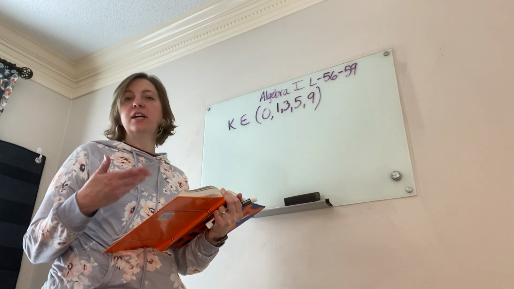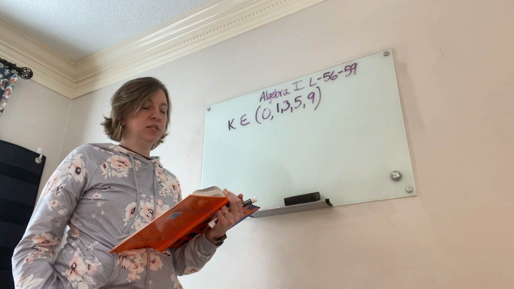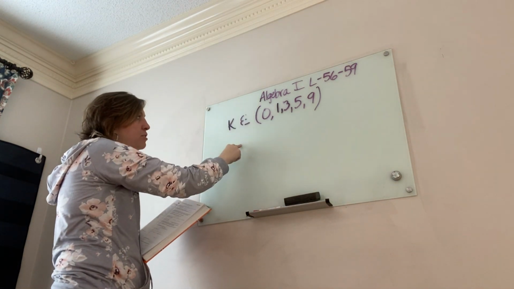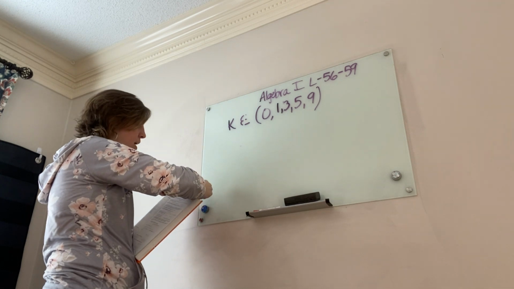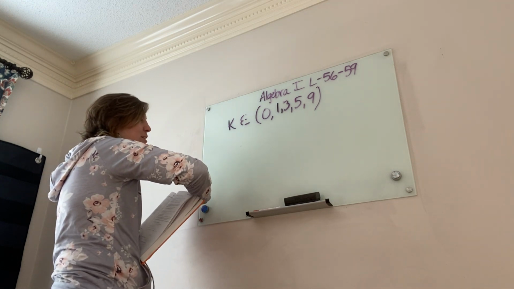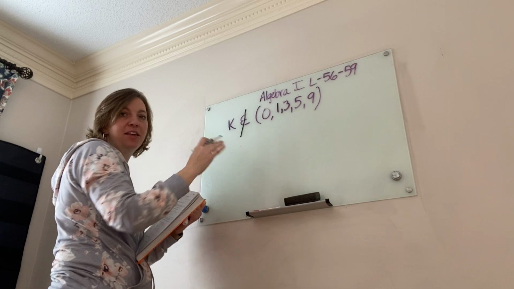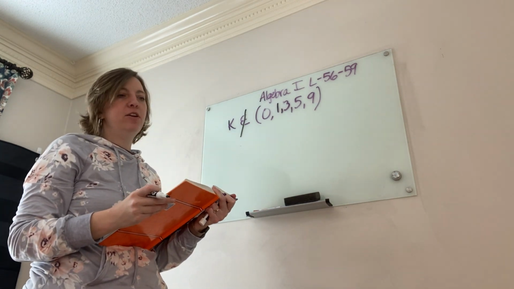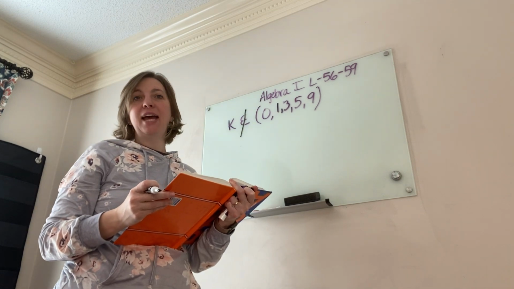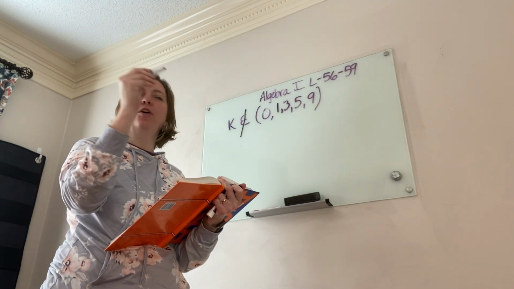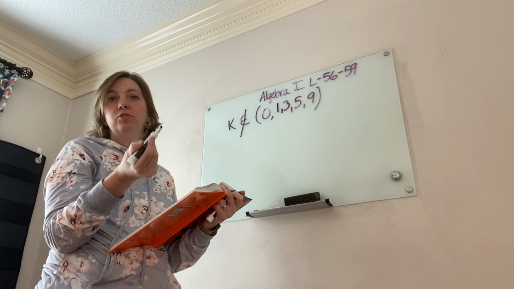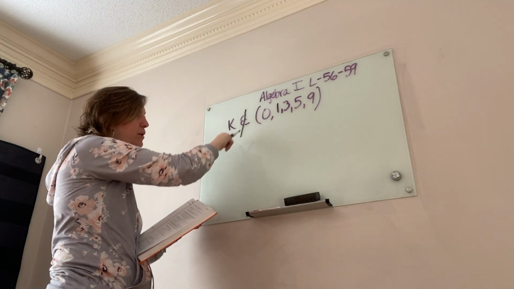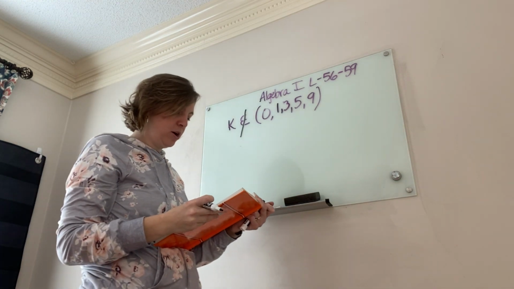So that's true. So that's all that you're doing in that lesson is just understanding that when it has this, it means it belongs to the set. When it has a line through it, you guys understand. If it has a line through it, it means it does not belong in that set, right? Maybe you've seen signs for like no texting somewhere, and they'll have a cell phone and they'll put a line through it. Or no smoking somewhere, they'll put a line through it. That's all that the set with a line through it means, it's not part of that set.